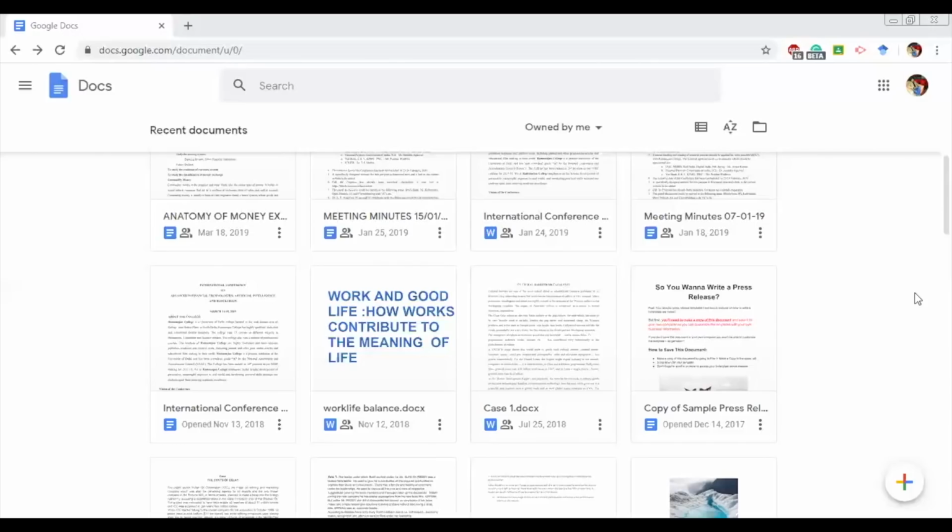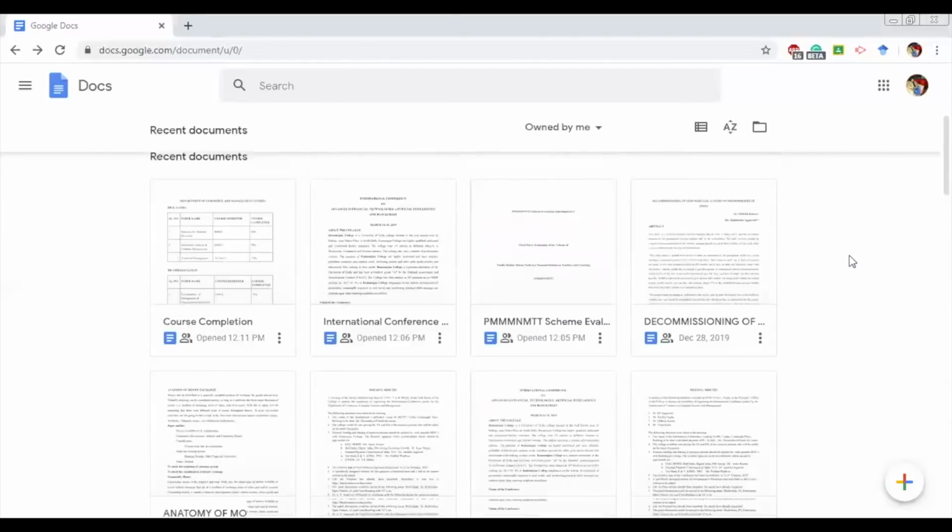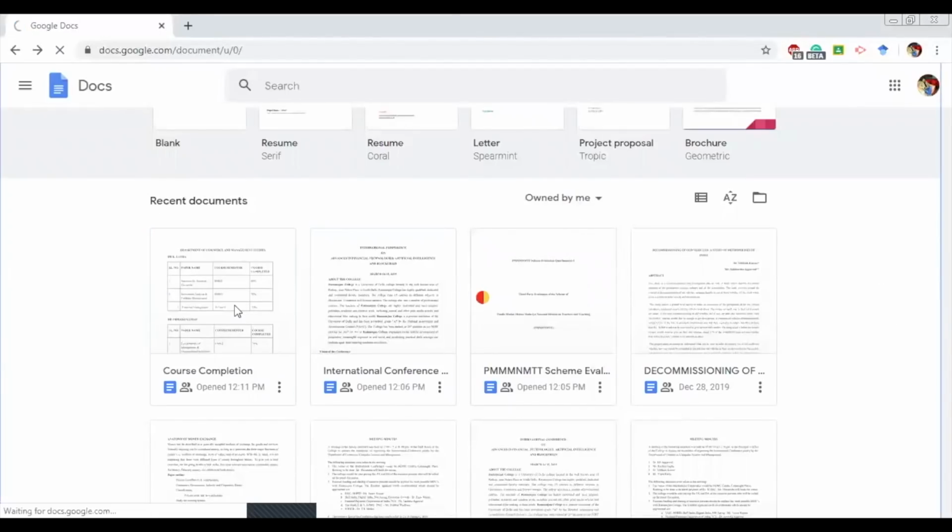Say for example, you're working on a research article and you're collaborating with a person sitting in France, so you can easily share the document with the person concerned and you can both work together for the time being. And you can also see the changes which have been done by each of the collaborators who are at work. So right now, I'll show you just one example.